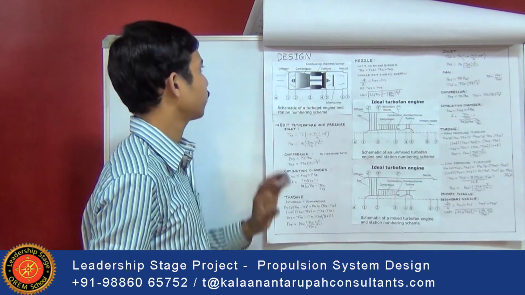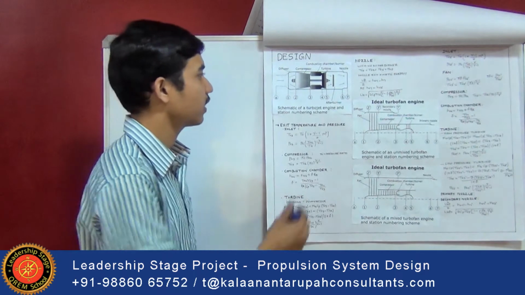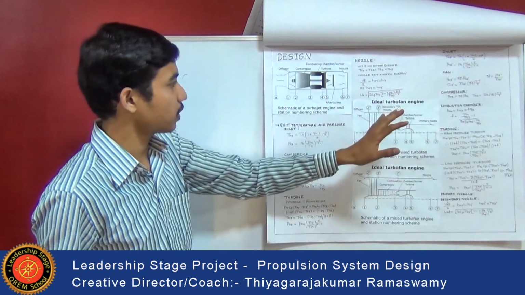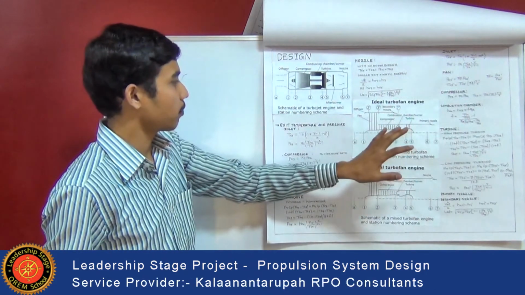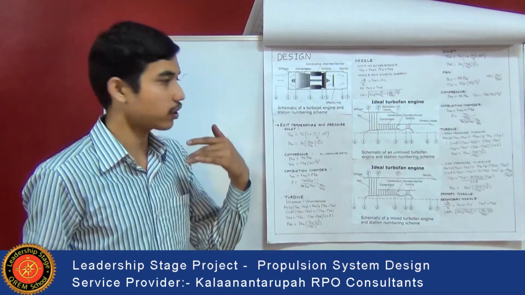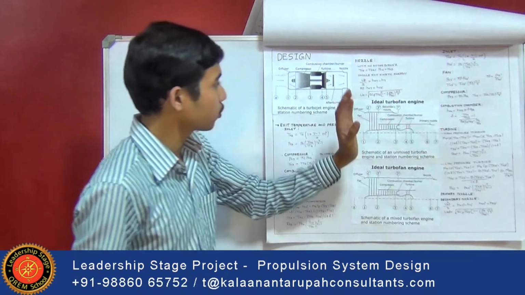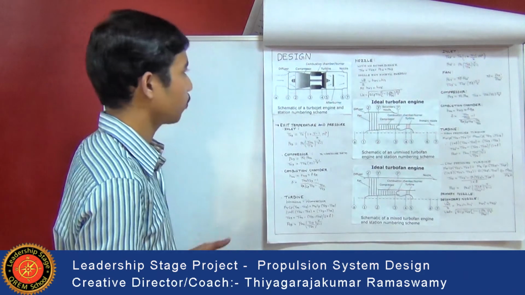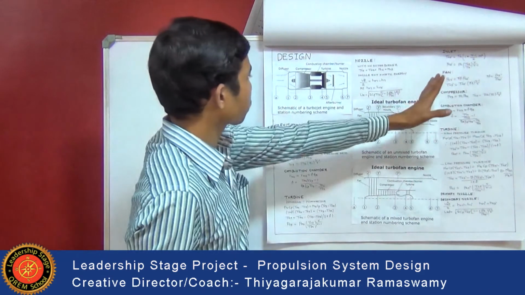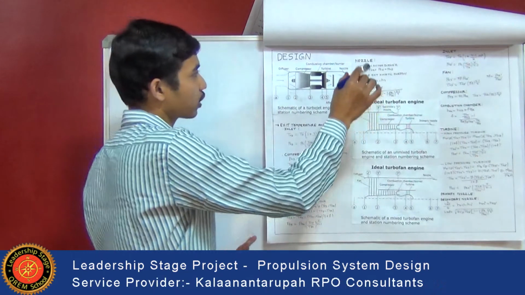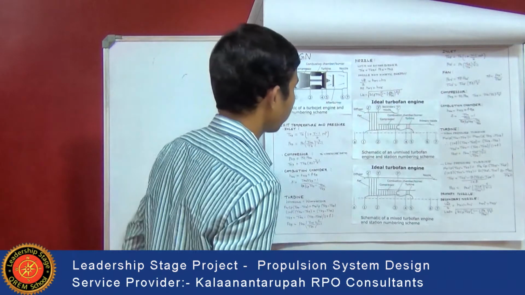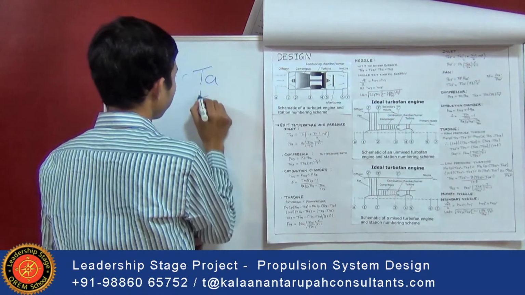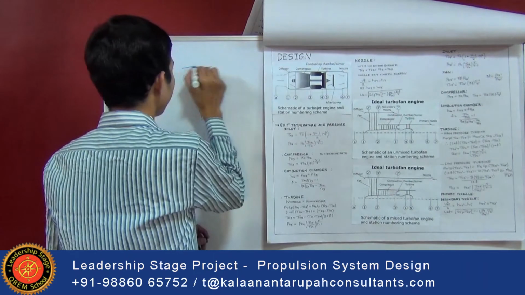The design of this ideal turbofan engine is similar to the design of the turbojet engine, but it changes in the turbine, as a fan and a compressor are present. Two turbines are present: the high pressure turbine is used to drive the compressor, whereas the low pressure turbine is used to drive the fan. Let's see the design of this ideal turbofan engine. Here also we need to calculate the exit velocity, exit temperature and pressure. We will know the ambient or atmospheric temperature, atmospheric pressure and inlet Mach number. We will know these three.